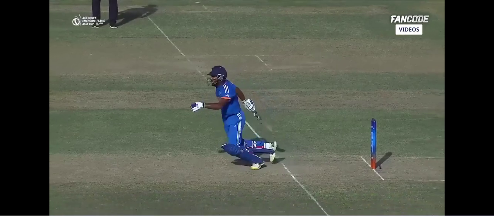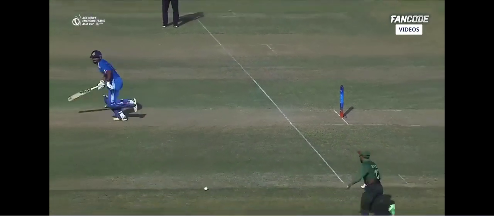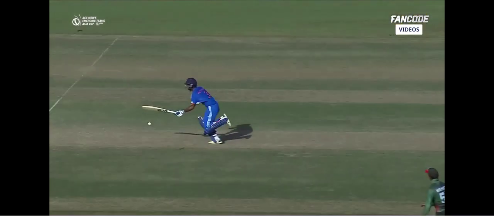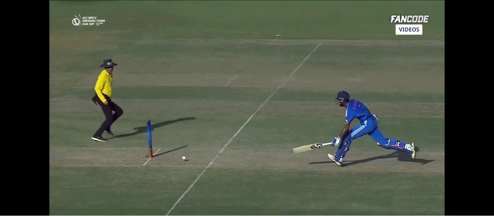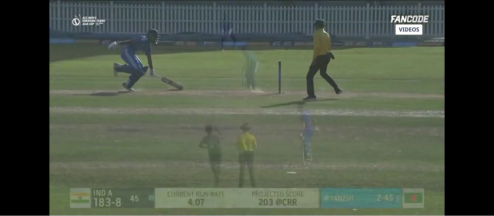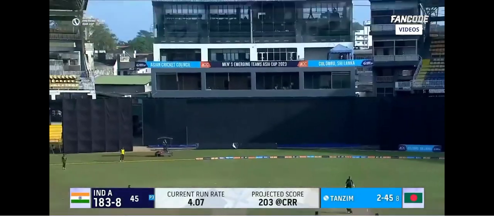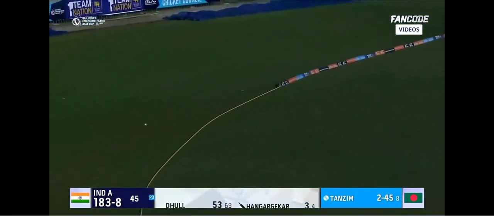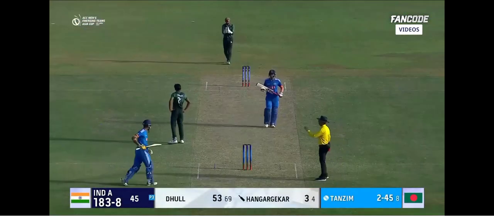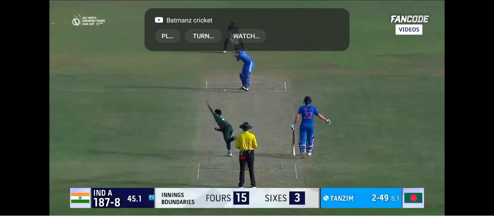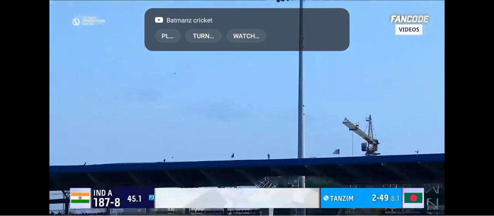It's a great pickup. And aiming at the stump is not that easy from Zakir. That is the reason Manav Sutar has to go back. He's hit it over the infield there, and one bounce and over. Hangargekar gets a boundary. He does. Slower one. Picked up and hit down the ground.